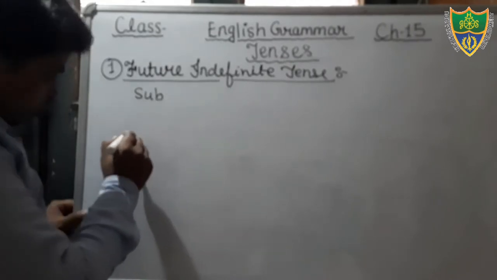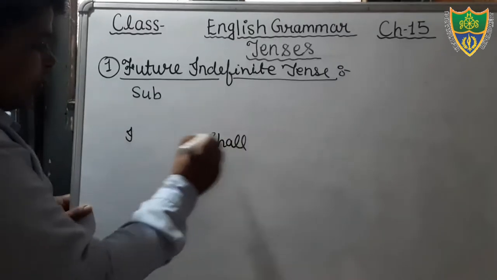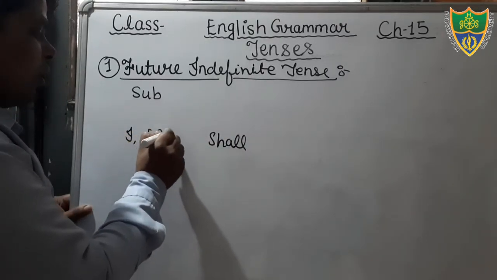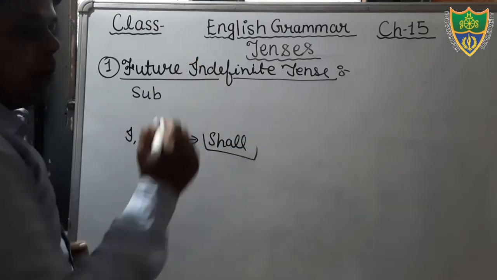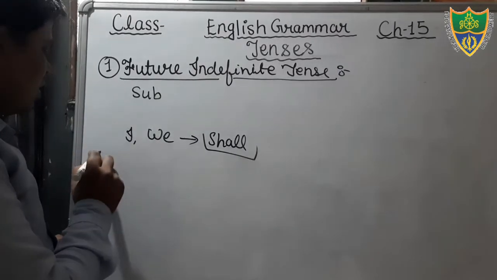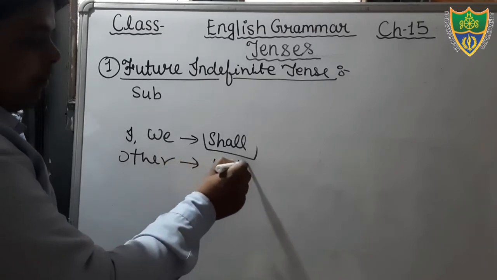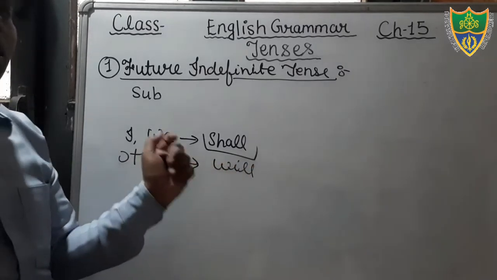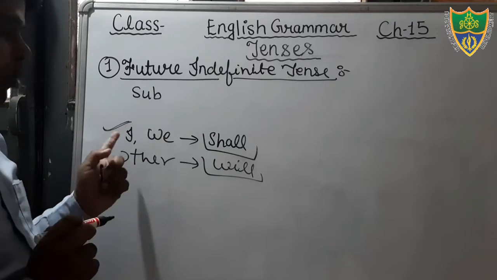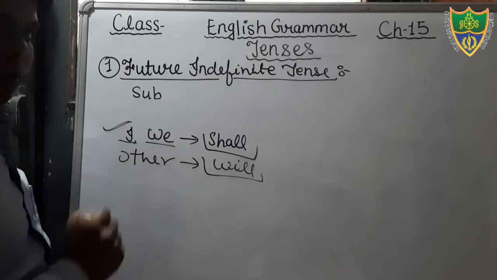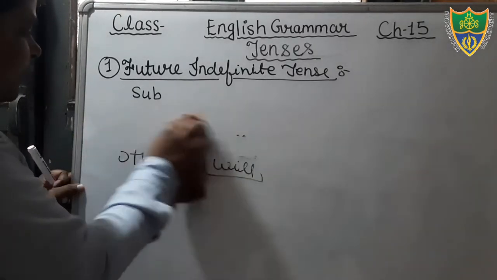We use the helping verb shall with the subjects I and we only, and with the other subjects we use will. But nowadays people use will with all kinds of subjects, though grammatically we use shall with I and we. Keep this in mind; we will discuss it again later.